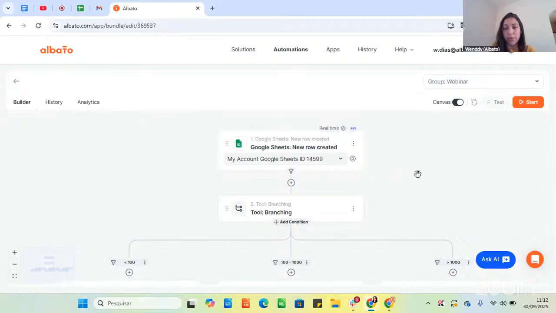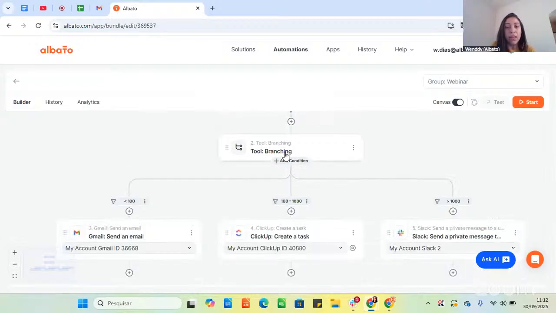So for example, I created this scenario here where I have a Google spreadsheet, in which I will add the name, the email, and the company size of all my leads. If I add a lead that works in a small company, for example, I can just send a generic email to them. If the company is a little bit bigger, I can create a task on ClickUp, for example, so my team can take a look and get in touch with this person in, I don't know, 2 days.